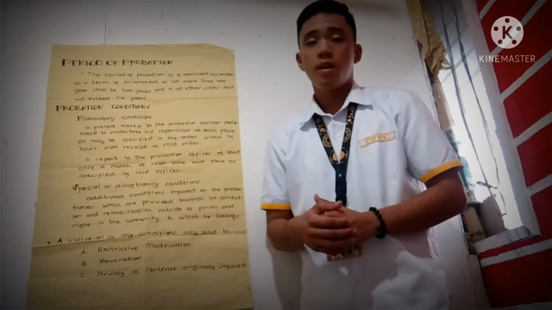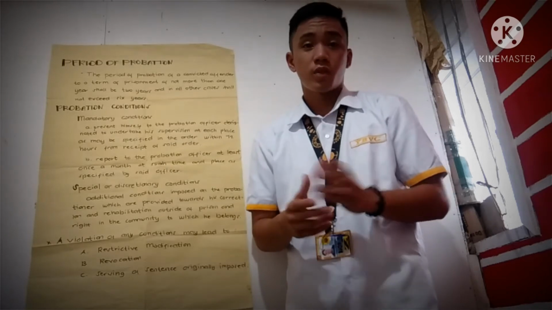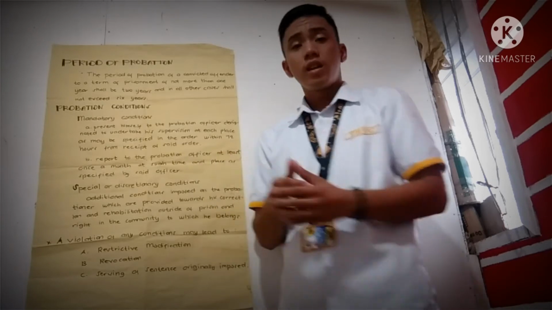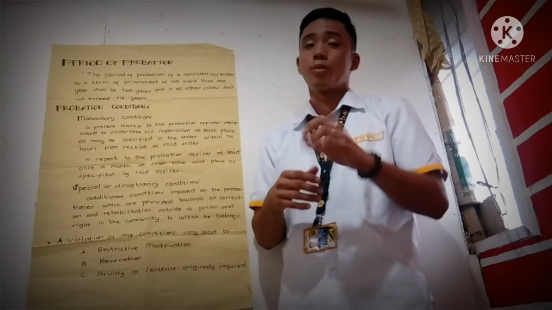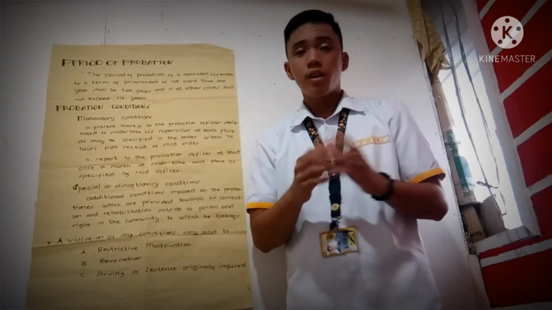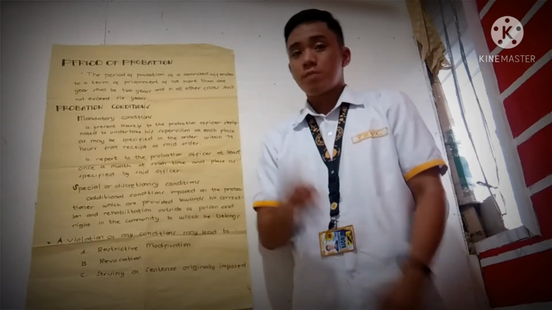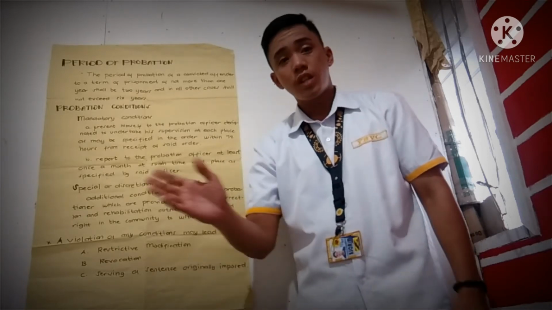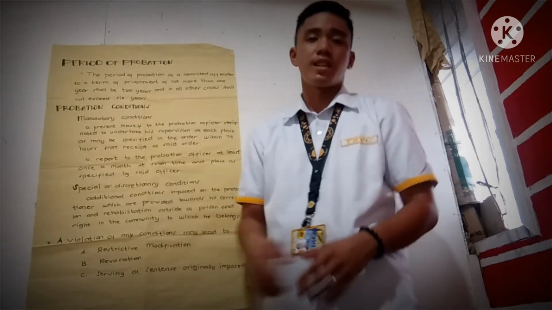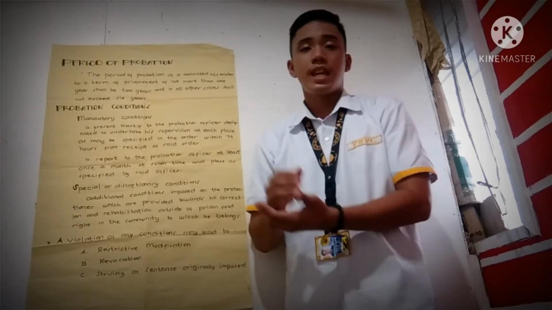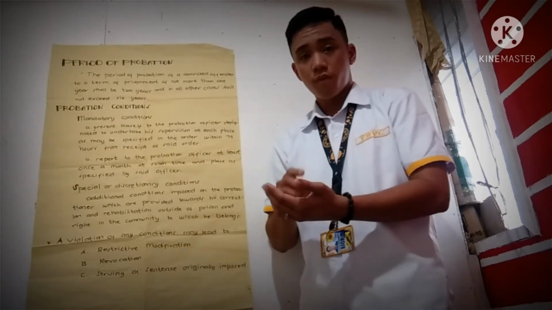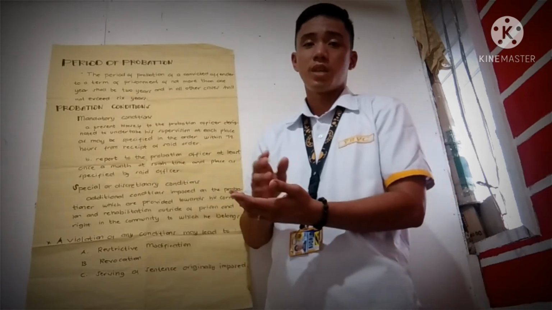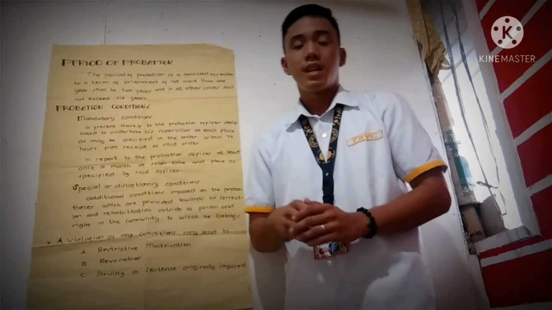For example, an offender means he is convicted by a final judgment. If he has a term of imprisonment of not more than 1 year, the period of his probation must be 2 years. And in all other cases, if his probation continues, it must not exceed 6 years. So, we can say that the minimum term of probation is 2 years, and it has a maximum period of 6 years. It must not lapse.